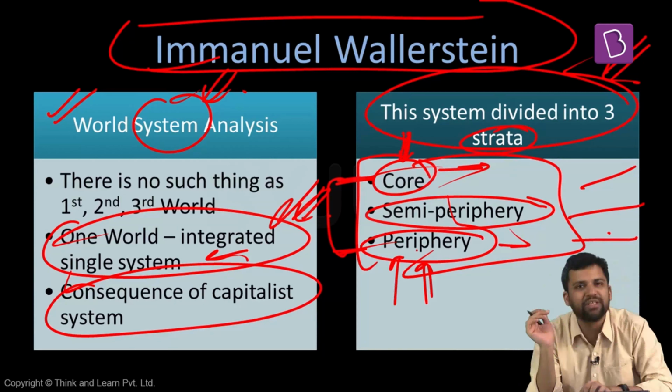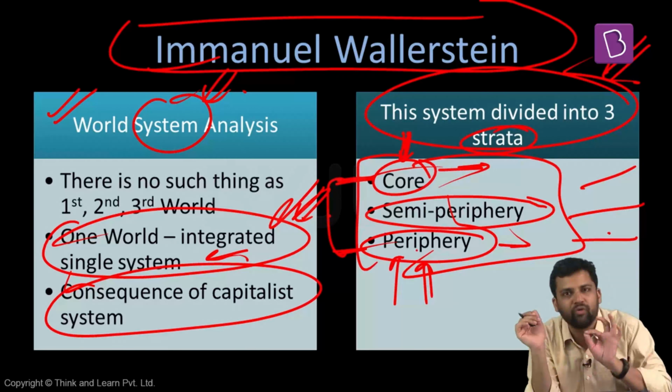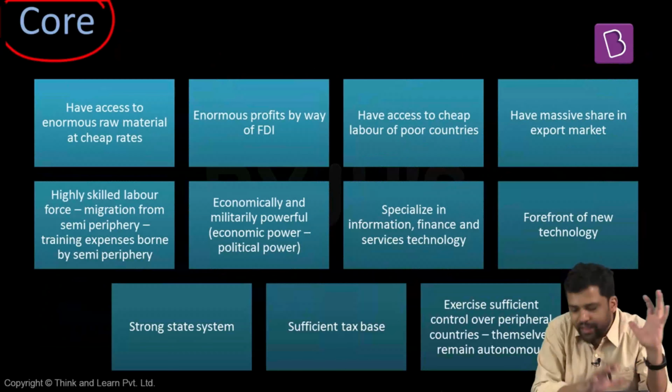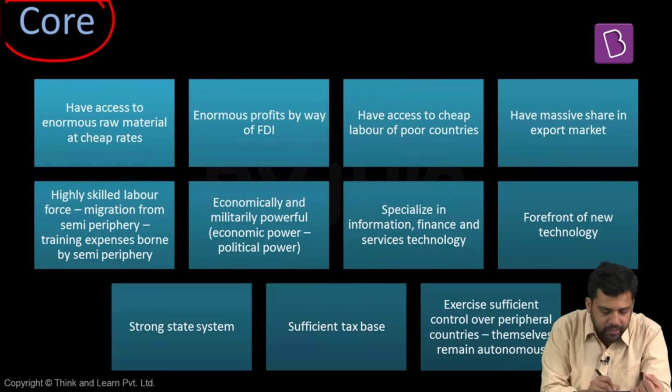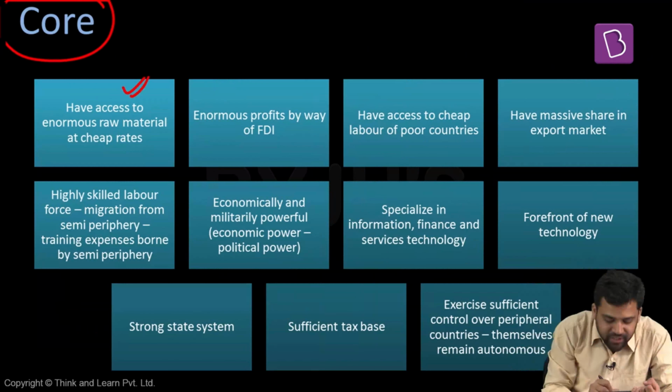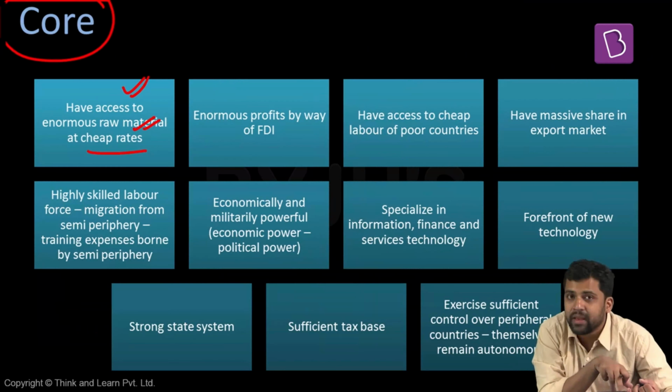So what we will do, we'll look at the specific features of the countries who are part of core, the countries who are part of periphery. So the countries who are in the core, they will exhibit the features that you see on the screen. These are the countries which have access to raw material at cheap rates. The developed economies, they can access raw material at cheap rates.